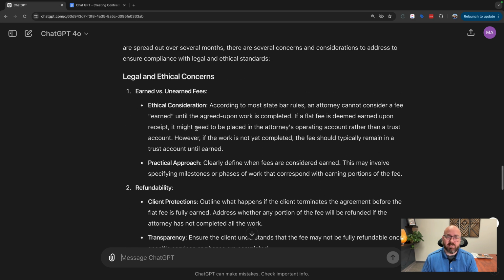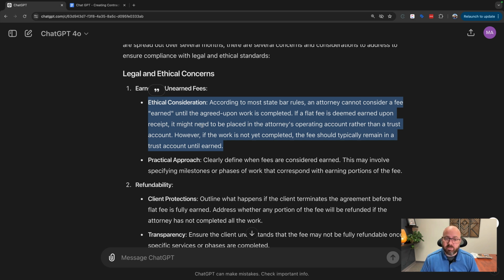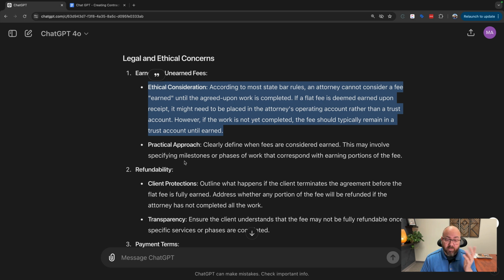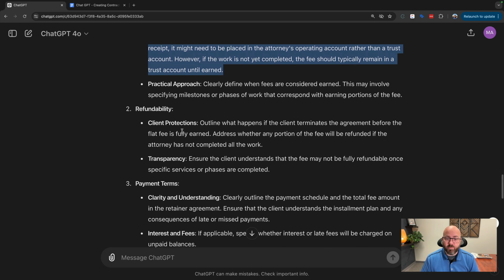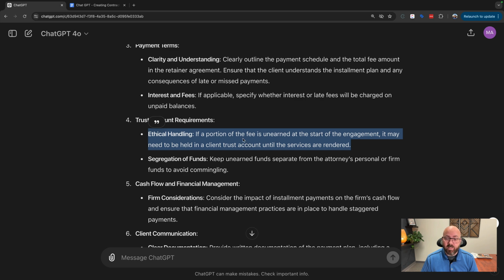Okay, this is good. Some of the concerns that I mentioned regarding subscriptions that were not mentioned earlier were mentioned here. And so again, it's not going into detail, but it is giving us a little hint that there's ethical concerns about when a fee is earned, and that's a very valid and good point. There's also here, if the portion of the fee is unearned at the start of the engagement, and it may need to be held in a client trust account until the services are rendered. And that's important. And state bars do go after their attorneys if they don't handle money and put it in a trust account properly.